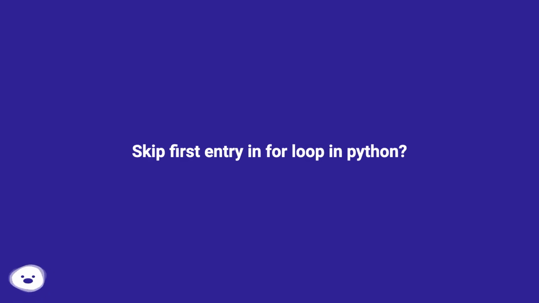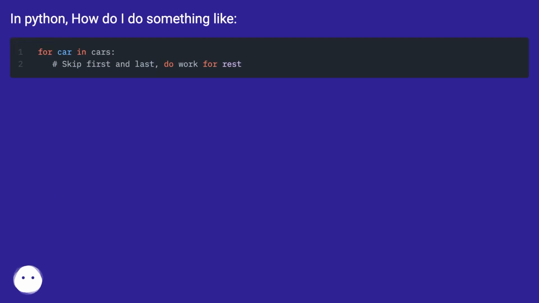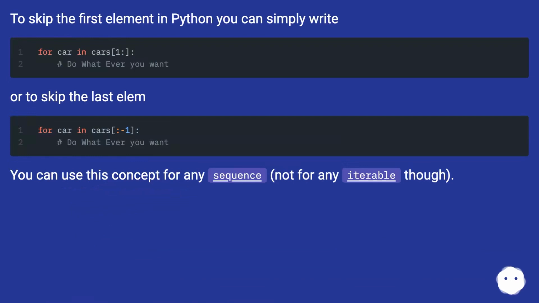Skip first entry in for loop in Python. In Python, how do I do something like this? To skip the first element in Python, you can simply write,